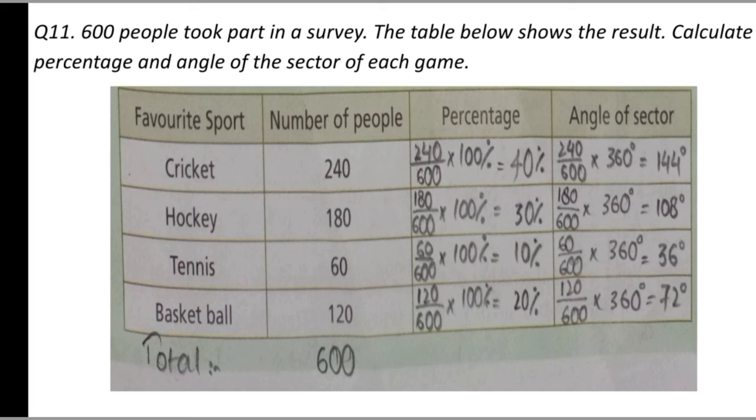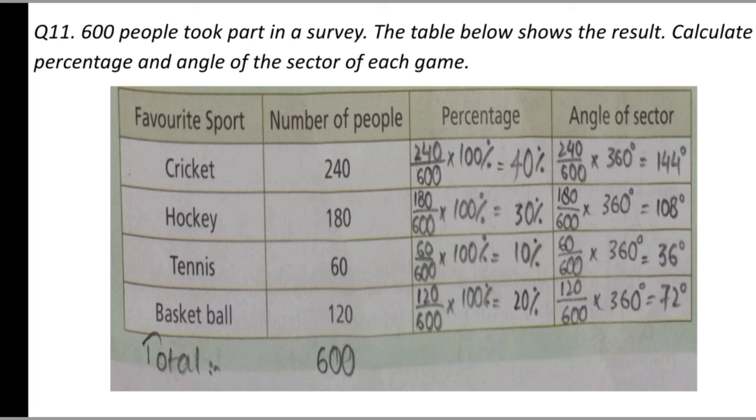We all know the formula of percentage. To find the percentage of the number of people who participated in cricket, we divide this 240 by the total number of people, which is 600. 600 is basically the sum of 240, 180, 60 and 120. So divide 240 by 600 and then multiply it by 100, because we are finding the percentage. After solving it, we have got 40%. Similar is the case with hockey, tennis and basketball.